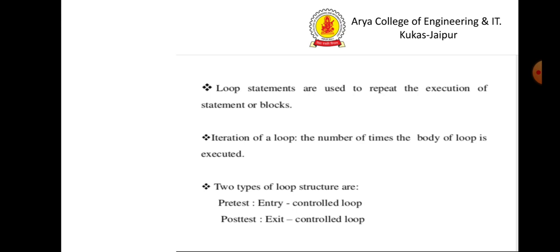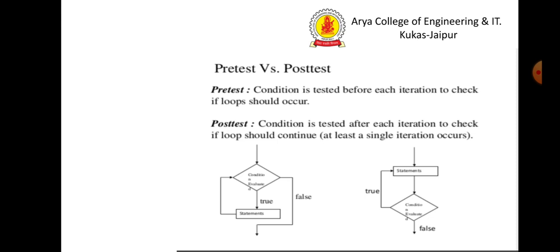Basically, there are two types of loop structure: entry controlled loop and exit controlled loop. In an entry controlled loop, the condition is tested before each iteration to check if the loop should occur. And for the exit controlled loop, the condition is tested after each iteration to check if the loop should continue.